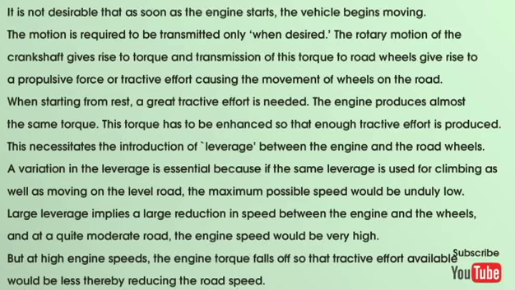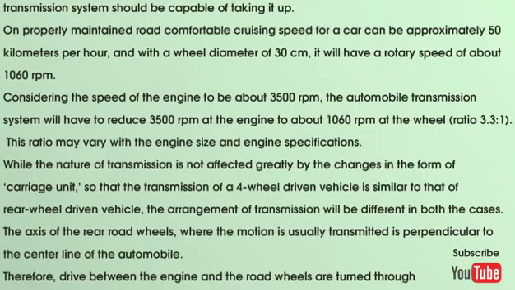A variation in the leverage is essential because if the same leverage is used for climbing as well as moving on the level road, the maximum possible speed would be unduly low. Large leverage implies a large reduction in speed between the engine and the wheels, and on a quite moderate road, the engine speed would be very high. But at high engine speeds, the engine torque falls off so that the tractive effort available would be less, thereby reducing the road speed.